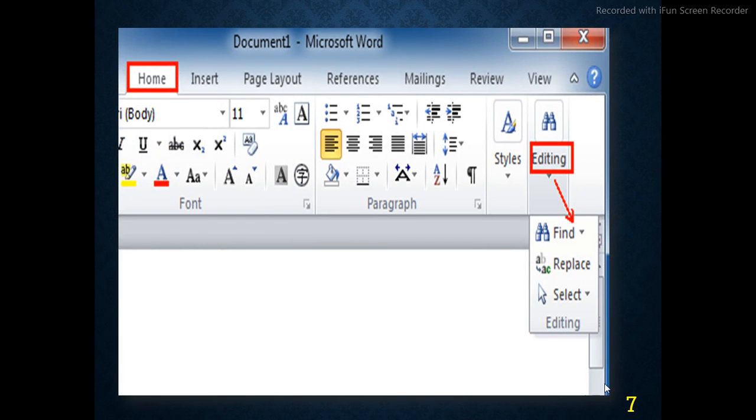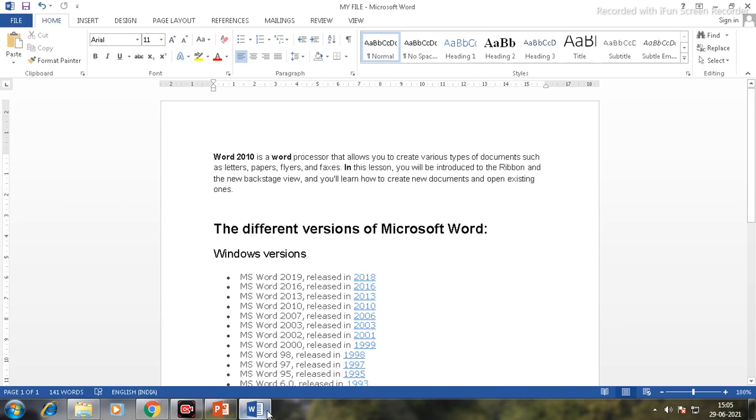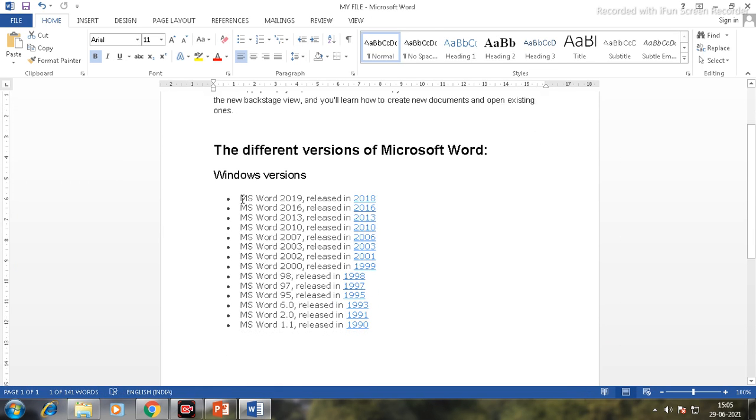So let's see practically how to use it. Here is a document. Here you can see the word Word 2010. Here you can see many versions of MS Word 2010. If I want to replace all the MS with Microsoft, you have one option: you can do it manually, but it just takes time. So we can use the Find and Replace option.